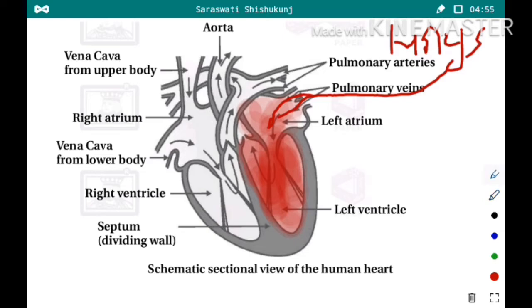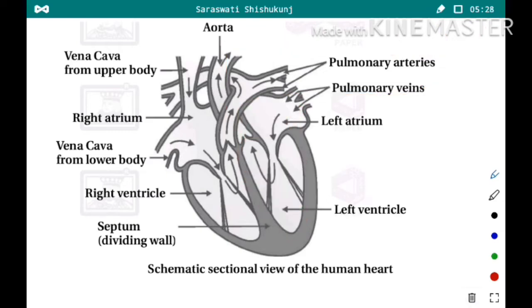From this, the pure blood is sent by the aorta to different parts of the body, right? So this way the pure blood from the lungs enters into the left atrium. From the left atrium, when it contracts, it will enter into the left ventricle, and from the left ventricle it is sent to different body parts through the aorta.